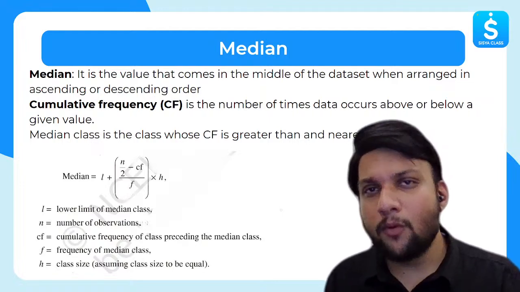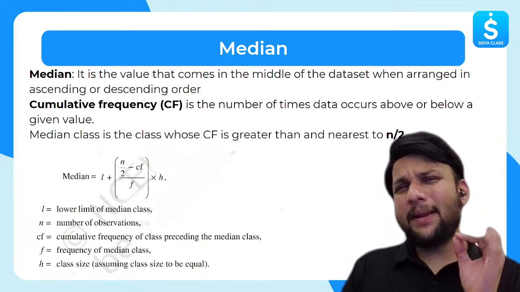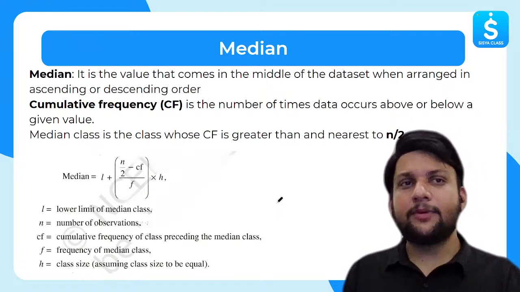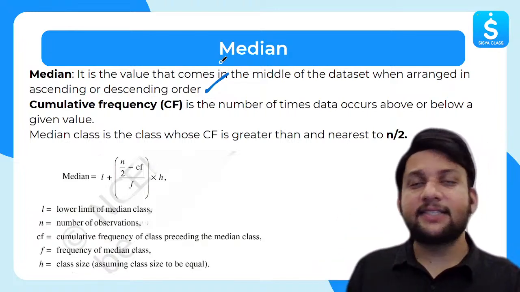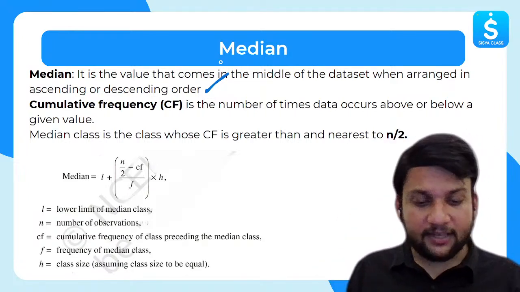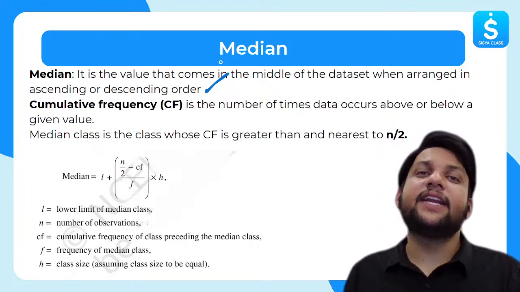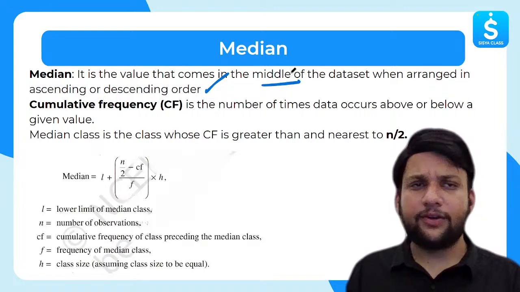Now, I hope mode is clear, mean is clear. Mean and mode are very easy. Median, I'd say it's a bit tricky, but nothing more than that. First, let's look at some terminologies. What is a median? It is a value that comes in the middle of the data set when arranged in ascending or descending order. But I am again suggesting, whether you have to find mode or median, always arrange the data in ascending order. So median is the value that comes in the middle of the data set.